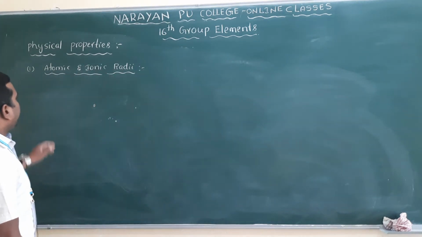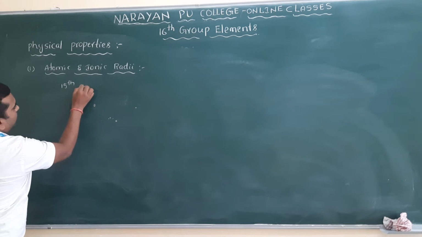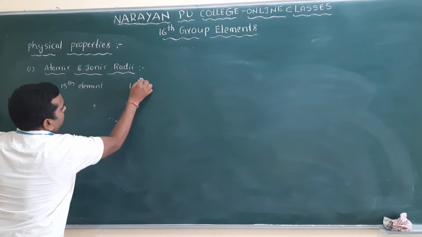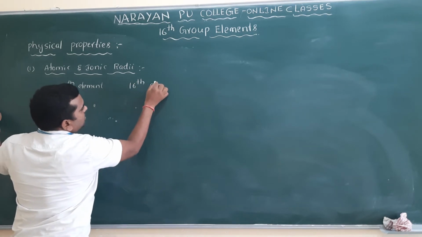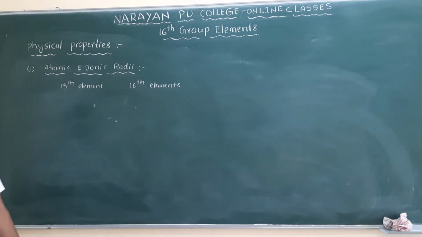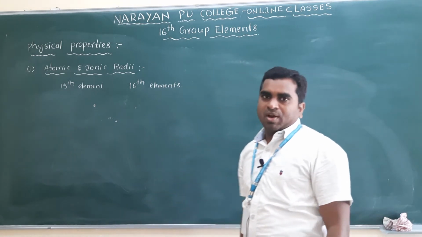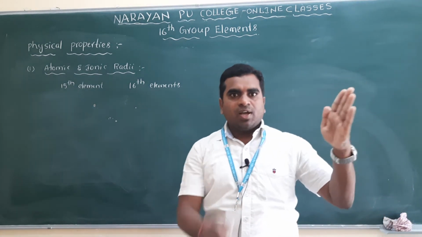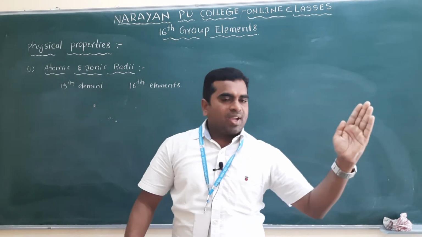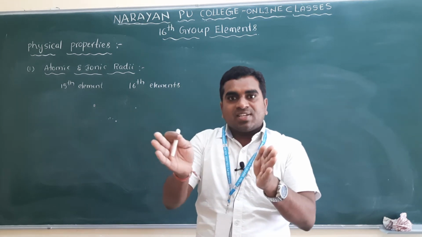So if I compare 15th group elements and 16th group elements, which one will have a smaller or a larger atomic size, we have to discuss. You know that we are moving from the 15th to 16th group, which means we are moving across the period. When we are moving across the period, atomic size or ionic size decreases.